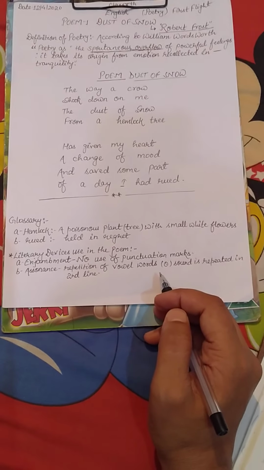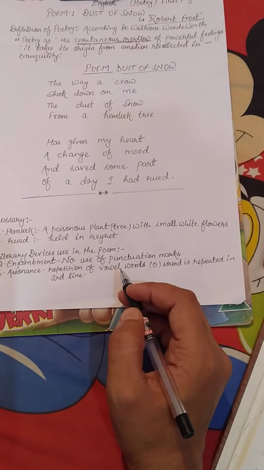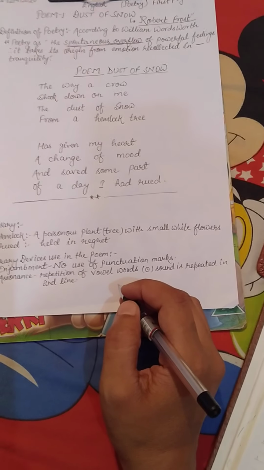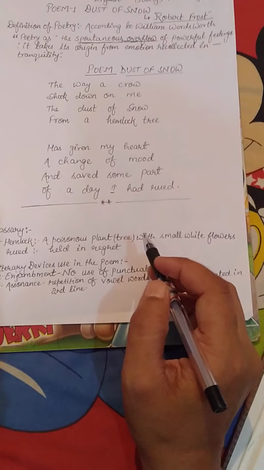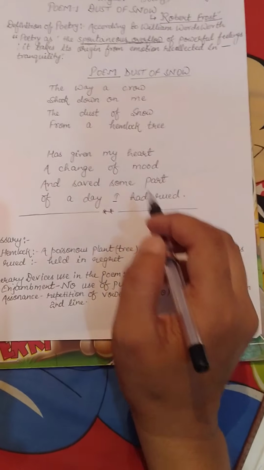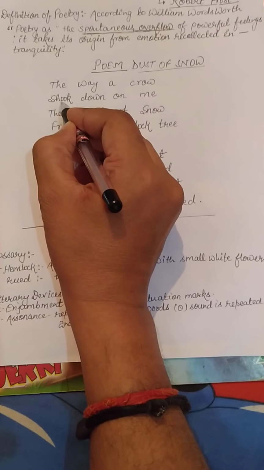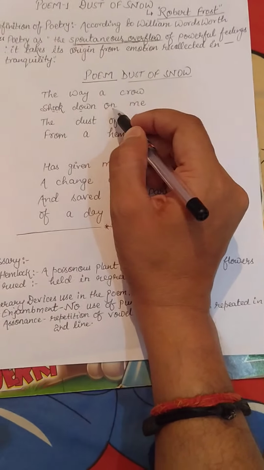The second device is assonance. What is assonance? Assonance means repetition of a vowel sound. In this poem, assonance is used in the second line, where the vowel sound o is repeated four times.